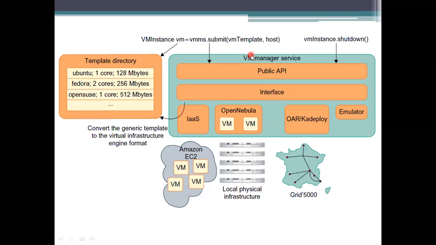That's why our virtual machine operating system has to be known. The disk image, the virtual machine file system, has to be known, and also the price per hour has to be specified there.